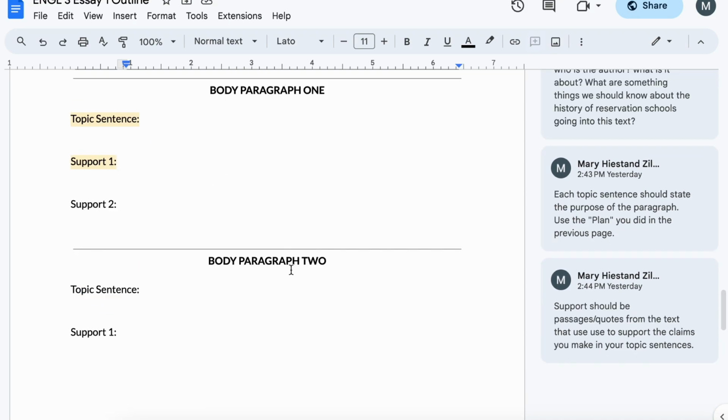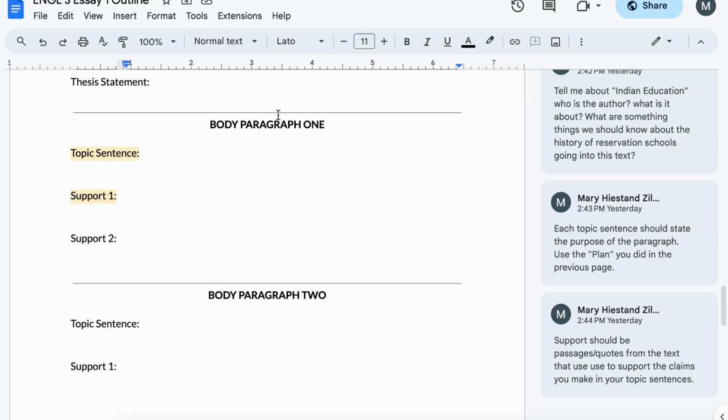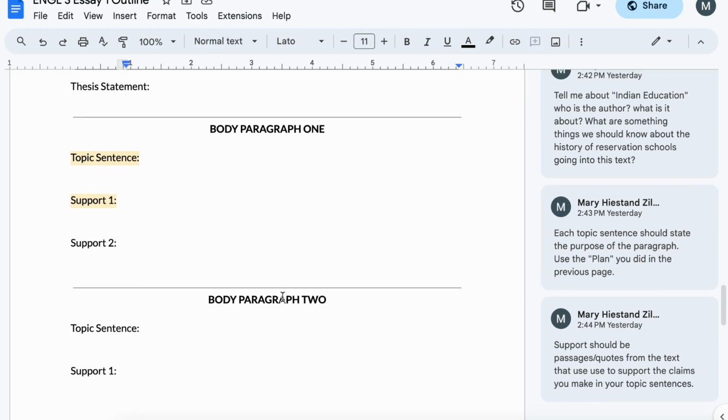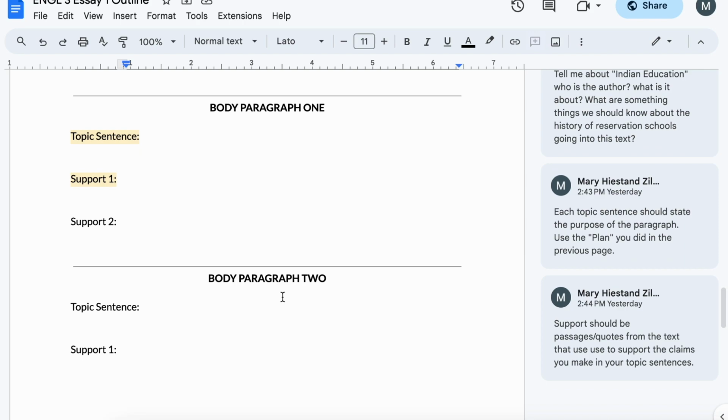Take a look at the body paragraphs. As I said, you've already planned out these body paragraphs in your plan. So now it's just a matter of moving them over and writing topic sentences for each of the different body paragraphs. Once you have done that, you are going to decide what quotes you want to use as your support. The quotes are really going to depend on what you're talking about in your paragraph. So again, if you're focusing on a particular grade, you're going to use quotes from that particular grade. If you are focusing on a particular theme or idea or topic, you're going to want to find quotes that relate to that theme or idea or topic.